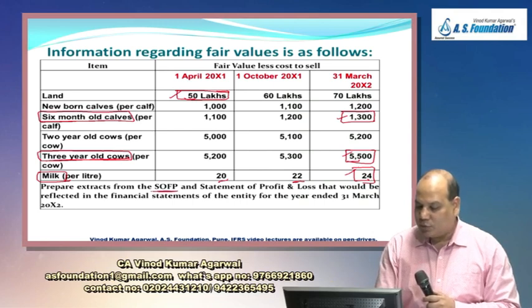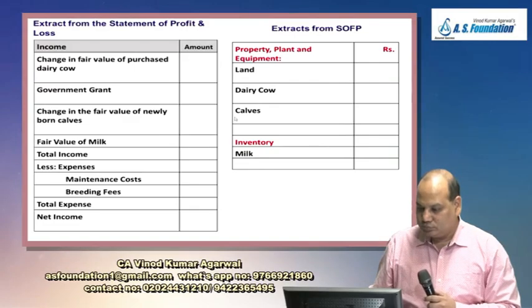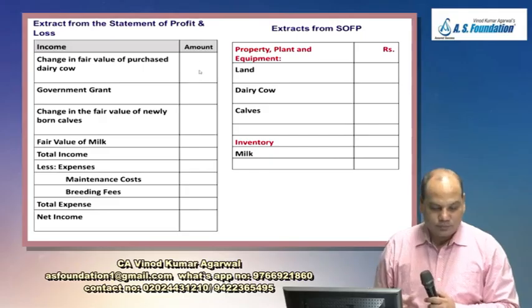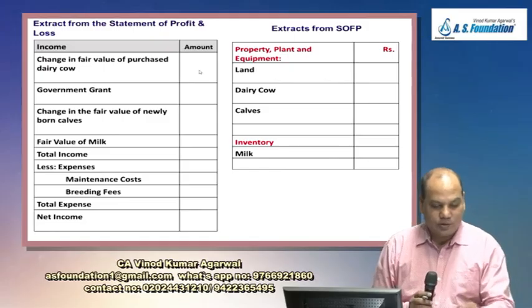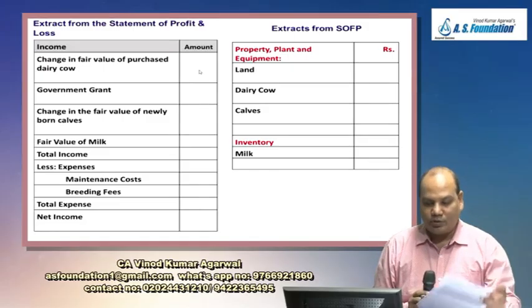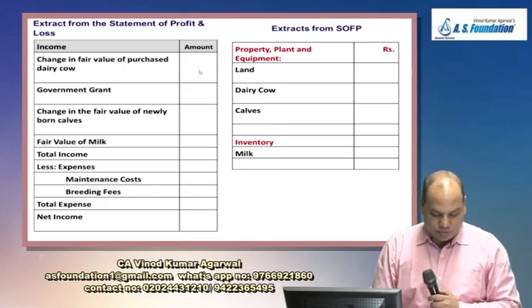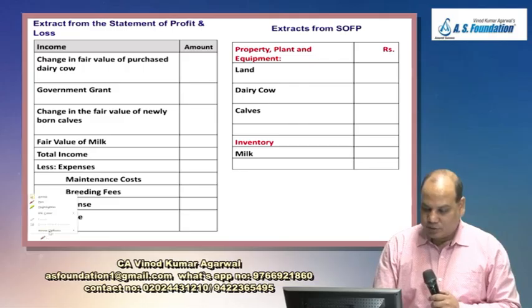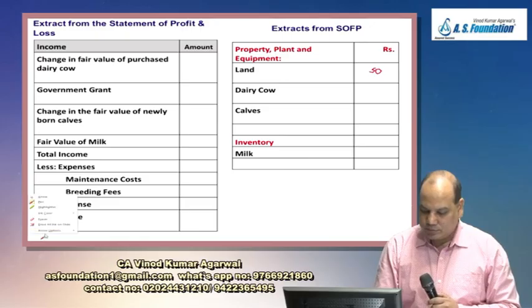Prepare extract from SOFP and SOPL. So how do we solve the problem? I will solve, you check. Okay, we'll go line by line. First format is SOPL, second format is SOFP. Start. Purchased a land for 50 lakh. Where will you write land? In balance sheet 50 lakh, or I will write all digits.